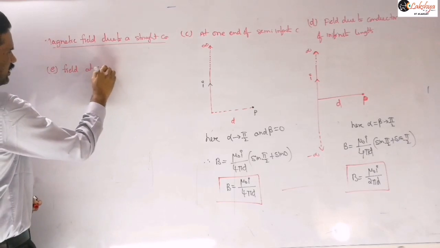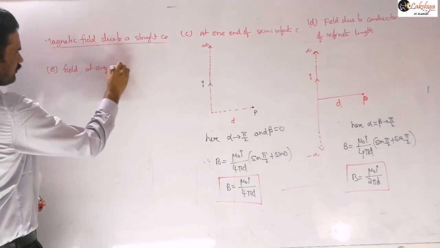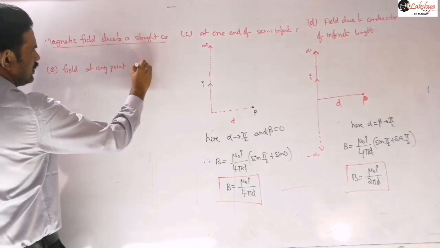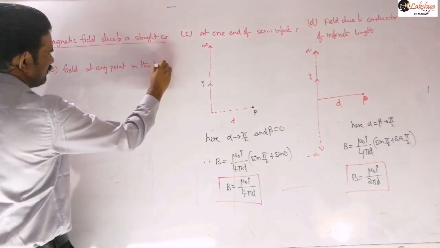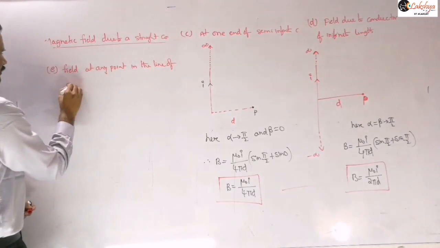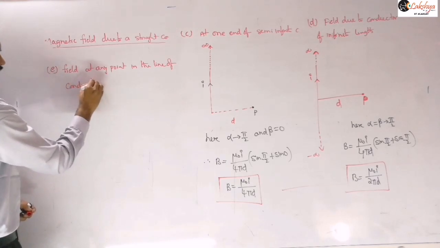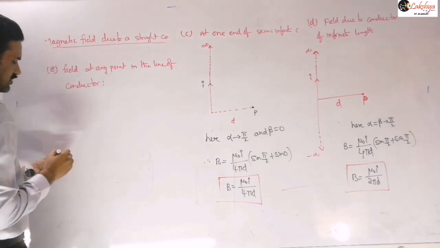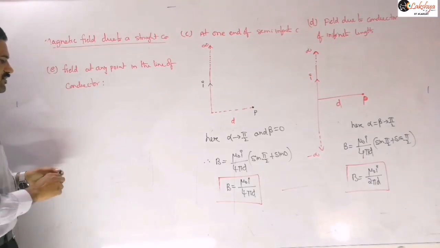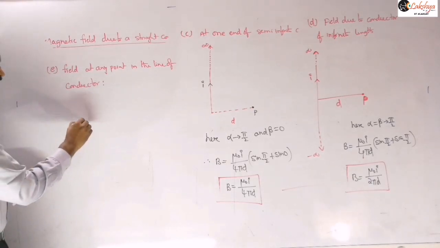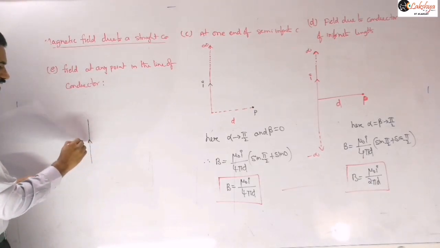Next, the field at any point in the line of the conductor. Suppose, as we discussed in the case of a point charge also, this is the current carrying conductor.